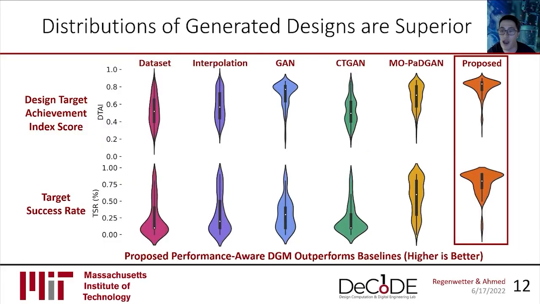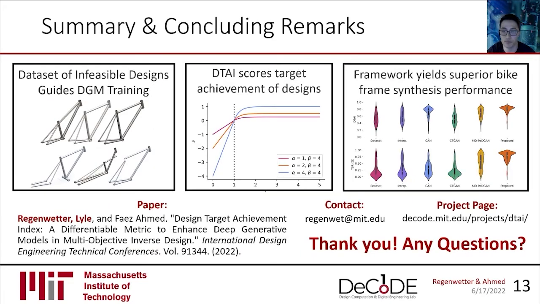But not only are average scores higher, we can see that distributions of designs generated by our DGM consistently outperform distributions of designs generated by other methods. Shown here are a couple example metrics, the DTAI score itself, as well as the target success rate, in both of which our methods demonstrate clearly superior performance over baselines.